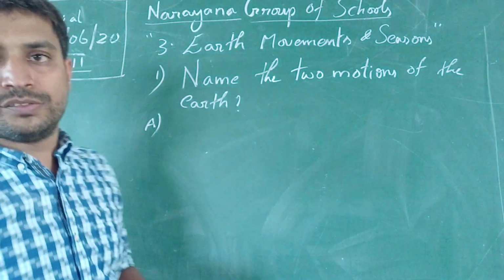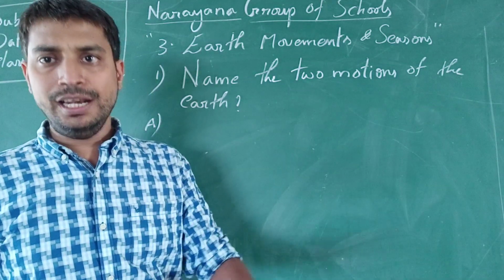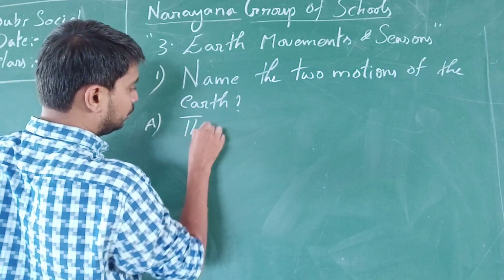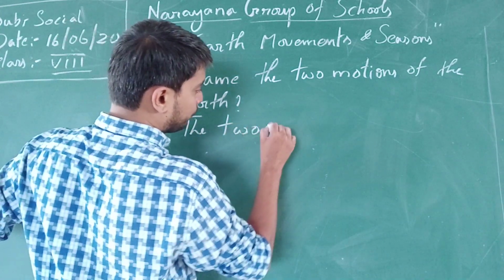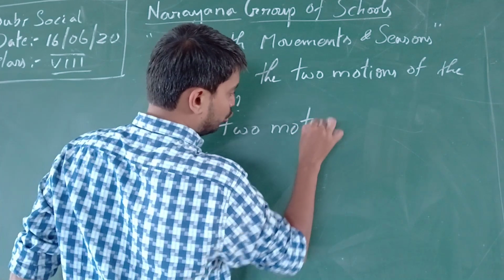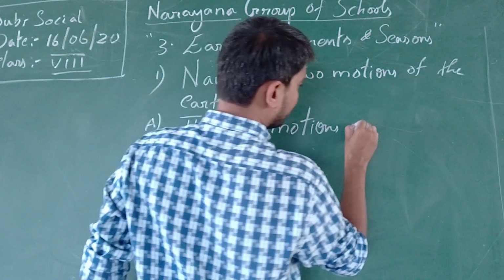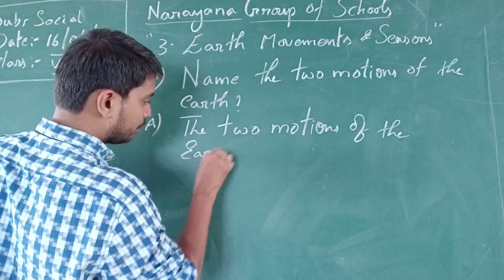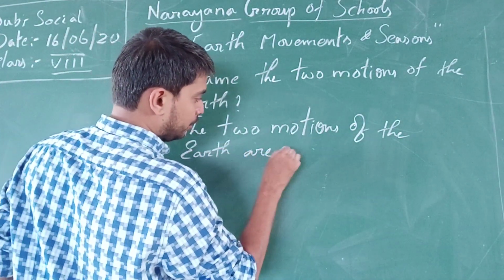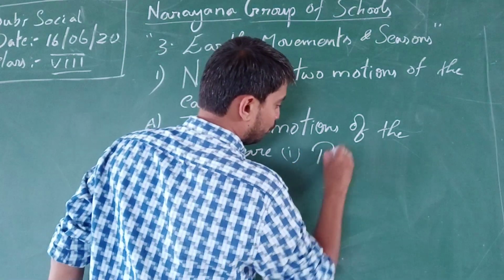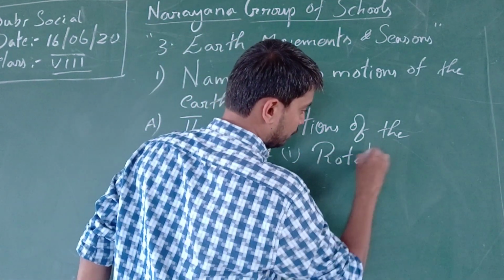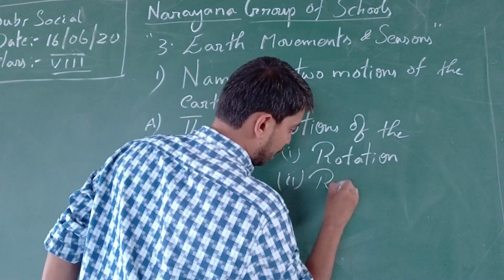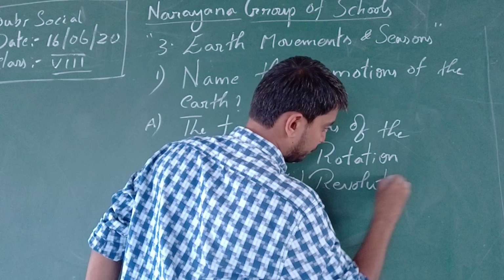So what are the two motions here? We have rotation and revolution. The two motions of the Earth are, first one, rotation, and the second one, revolution.